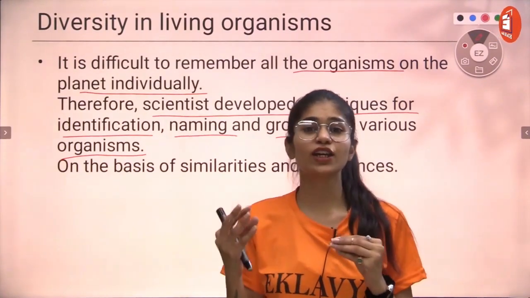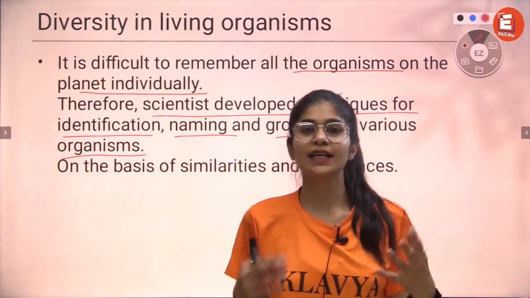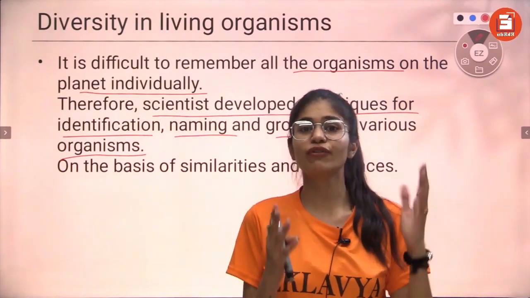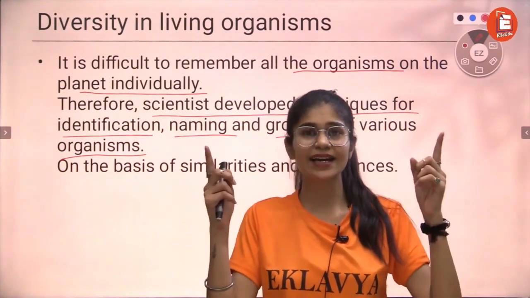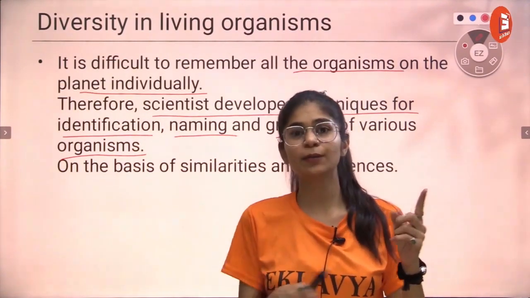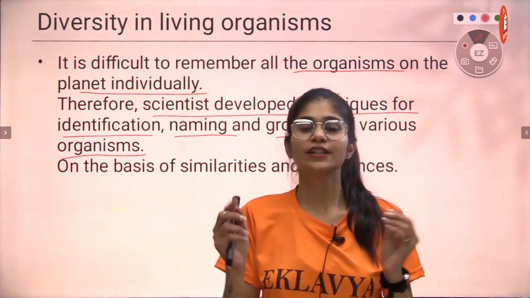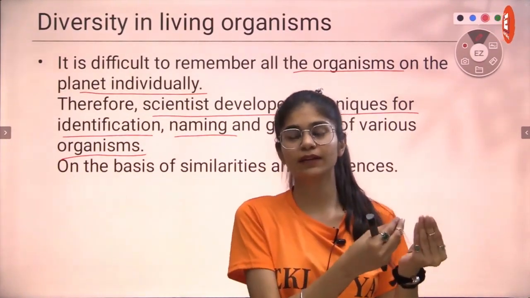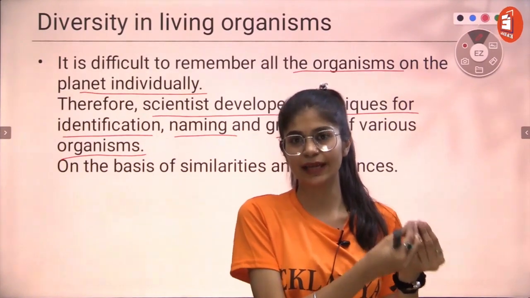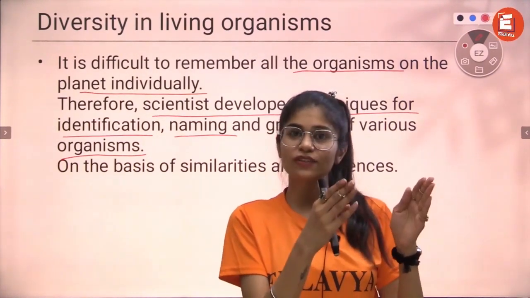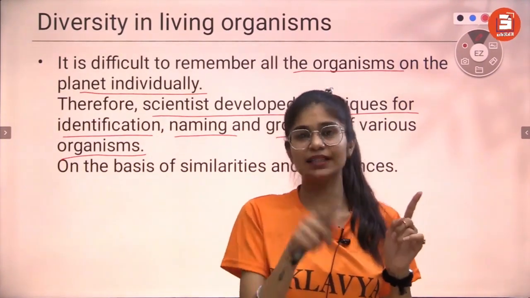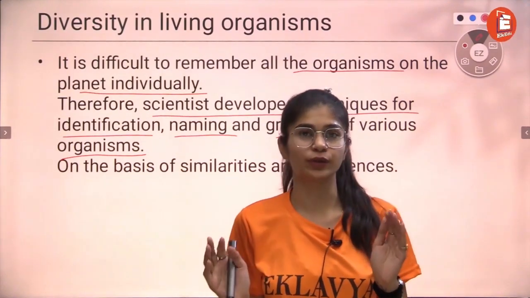So it's going to be very chaotic. To solve all those problems, scientists came out with a solution of naming an organism, standardizing it, and letting it be the same name globally. So the biologically scientific name of an organism is going to be the same for the same organism on the entire globe, right?